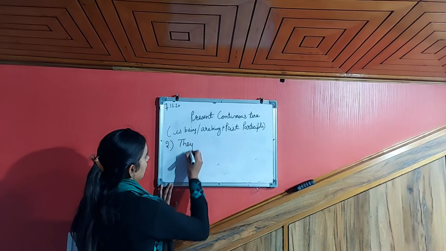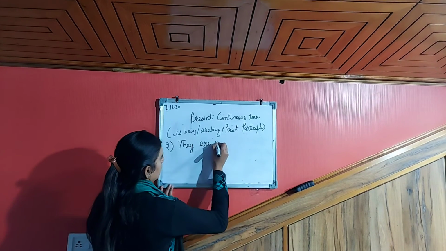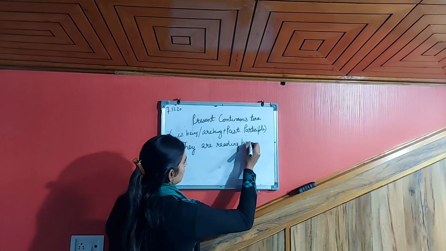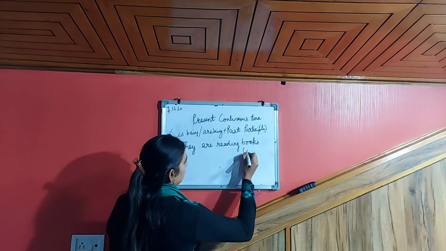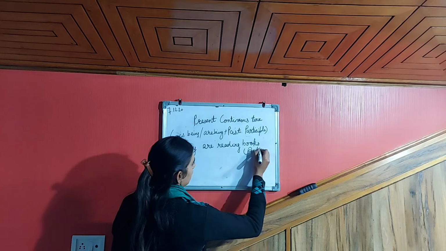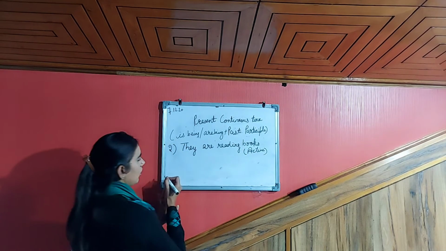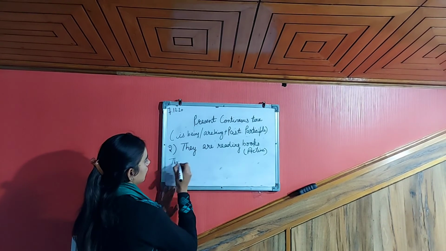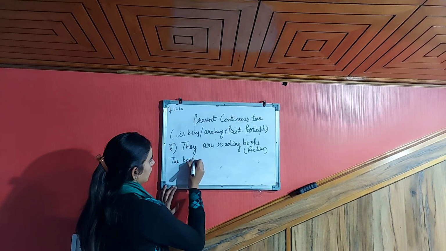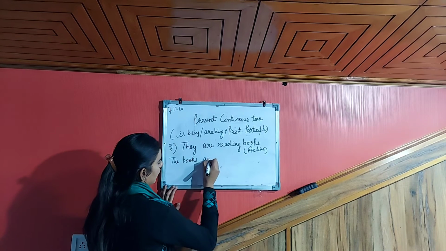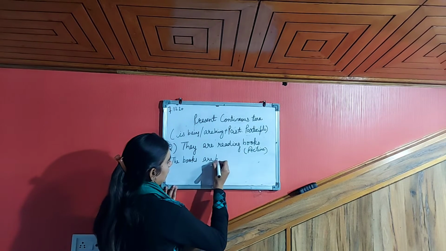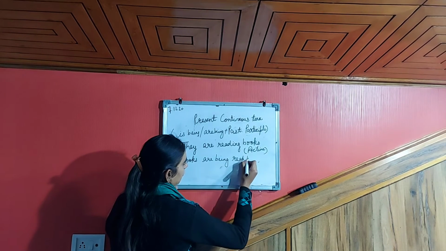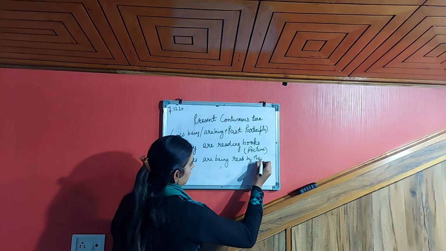They are reading books. This is the active form of the sentence. Now in passive voice it will be: the books are being read by them.